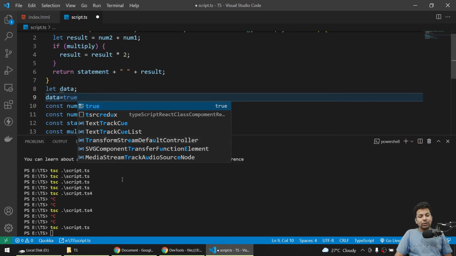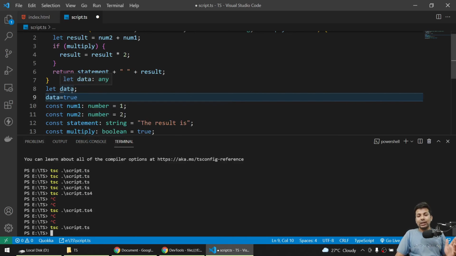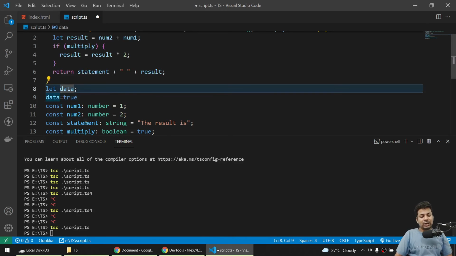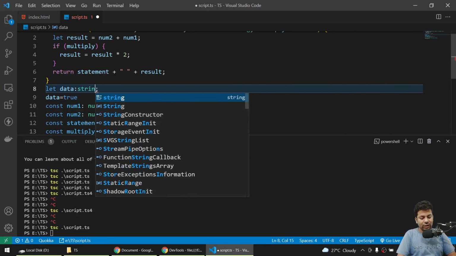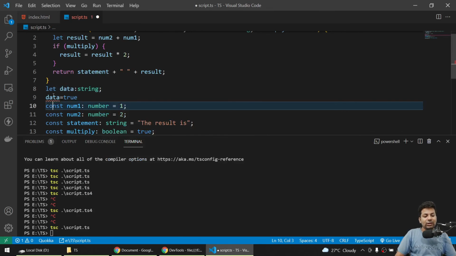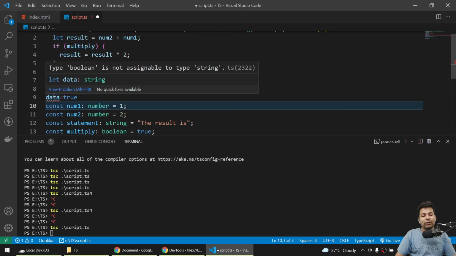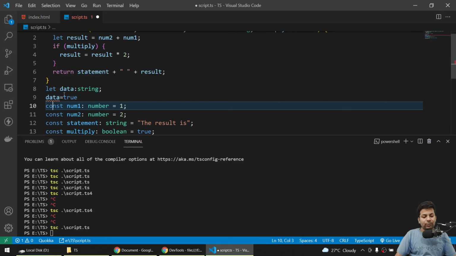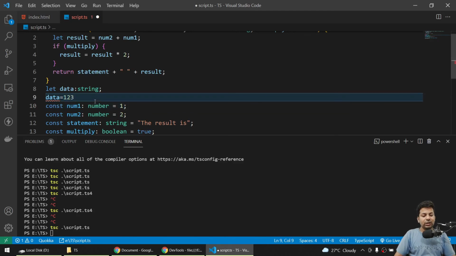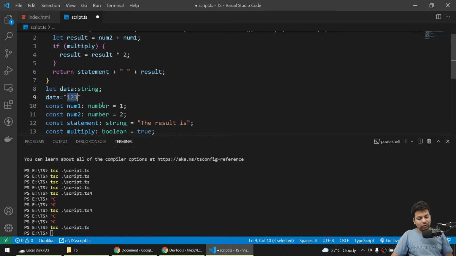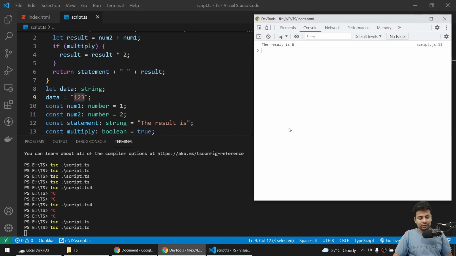Why? Because you have told data to be any, so you can just tell here I will only accept string, not any other data. I can see it's showing error. You have told string, but you are using boolean. If I say 1 2 3, again the error. But as soon as I say string, the errors are gone. If I save it, everything's fine. Now if I just run it, see, there is currently not any error.